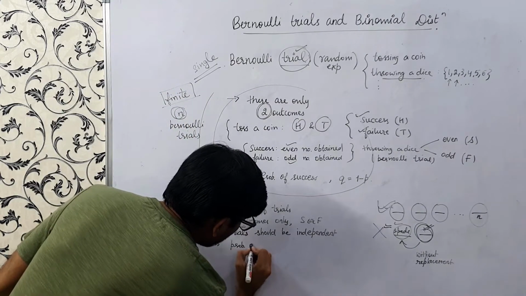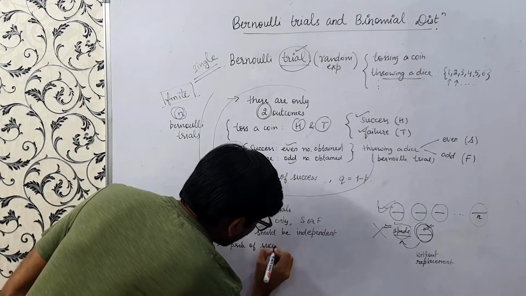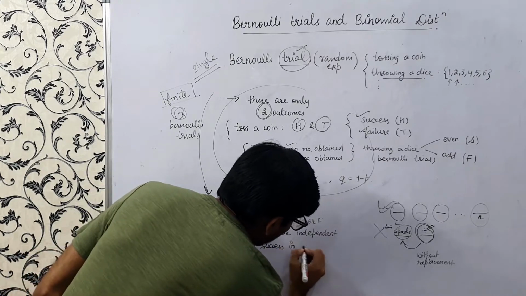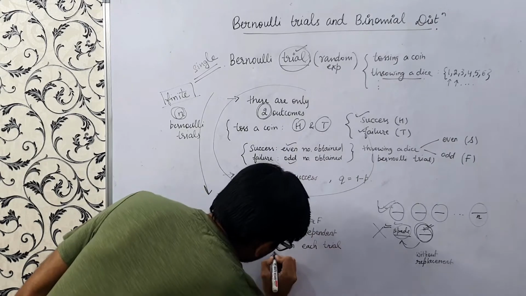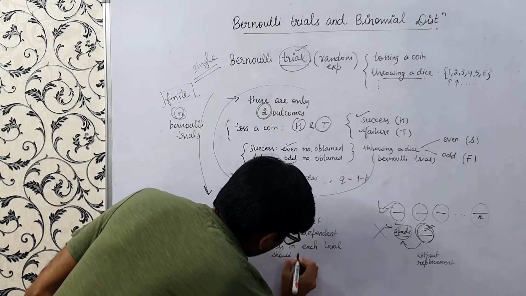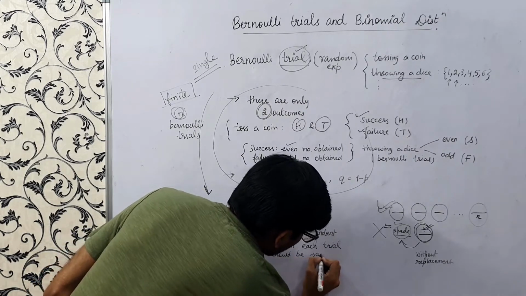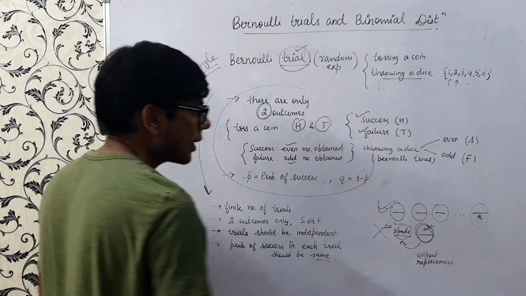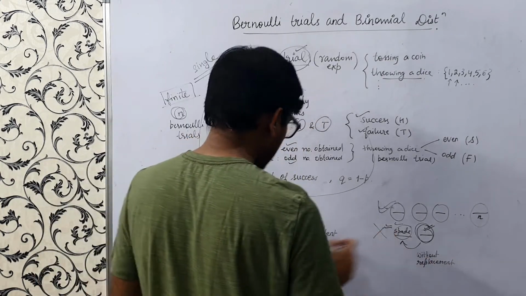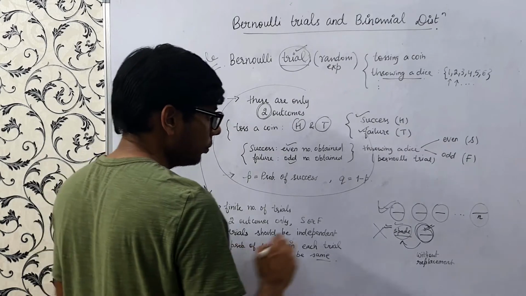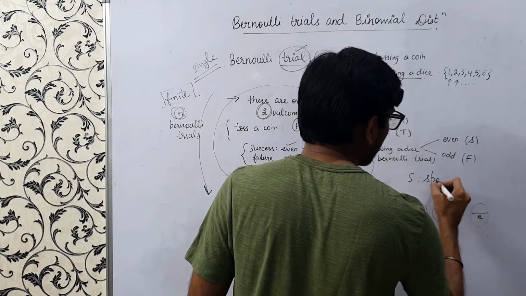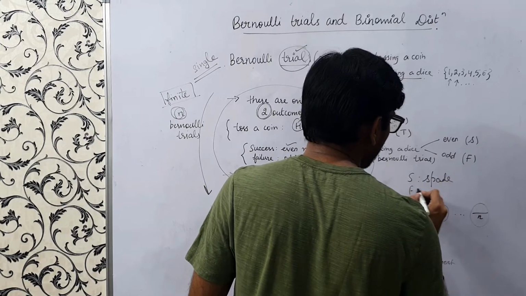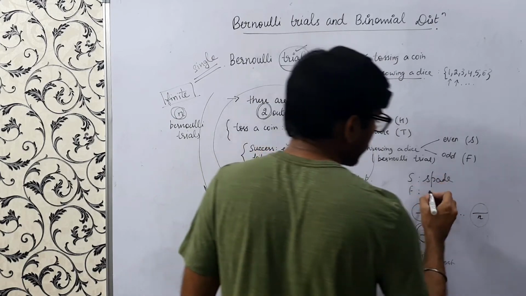Probability of success in each trial should be the same. Consider this case: define success as spade, and failure as just the opposite, not spade.